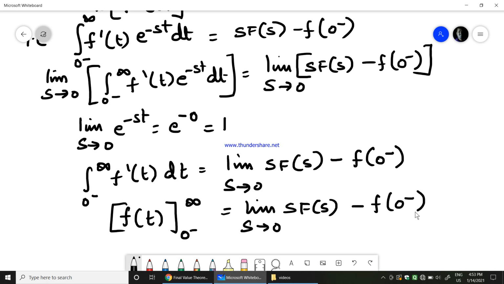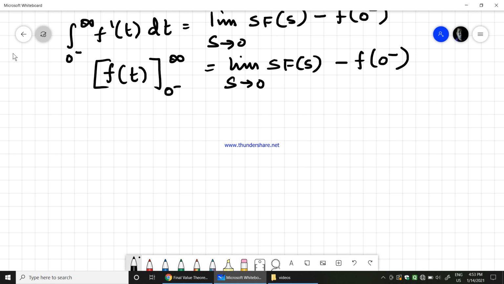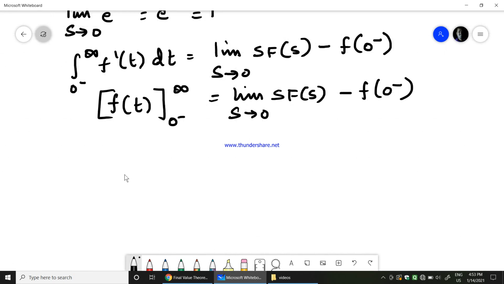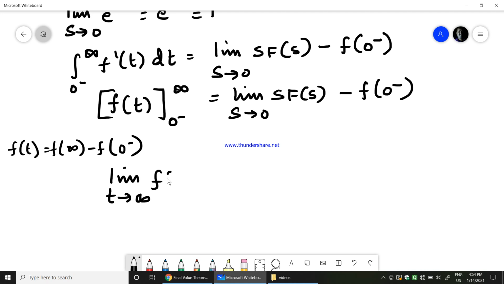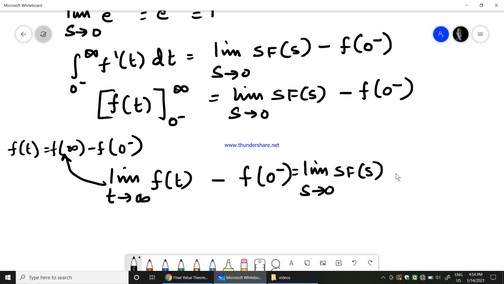Now what happens in the next step? This f of t is nothing but f of infinity. So f of t with the limits will become f of infinity minus f of 0 minus. So this can be written as limit t tends to infinity f of t, which is f of infinity, minus f of 0 minus, is equal to limit s tends to 0 of s into f of s minus f of 0 minus. So as you can see, the f of 0 minus on the left hand side and right hand side both get cancelled.